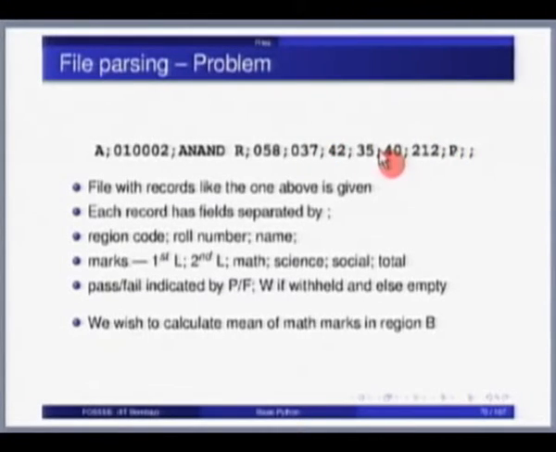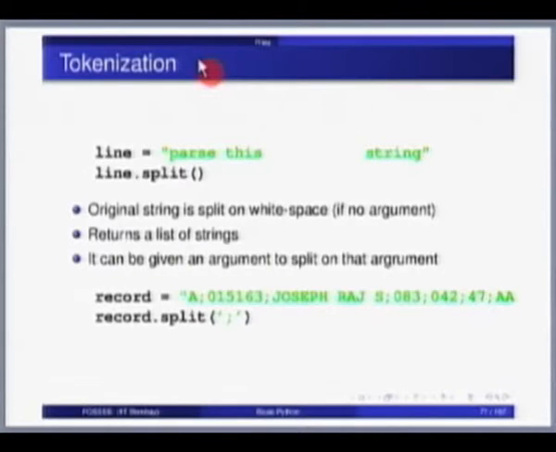If the student is absent, the mark in a particular paper is given as AA, capital A, capital A. Now supposing I want to calculate the mean of the marks obtained by students in region B. So a reasonable script that I would be expected to write. How do we do this? We look at this systematically. The first thing is, I now have the code to read files. Given this text file, I can easily read it. Now I have to process the text file.